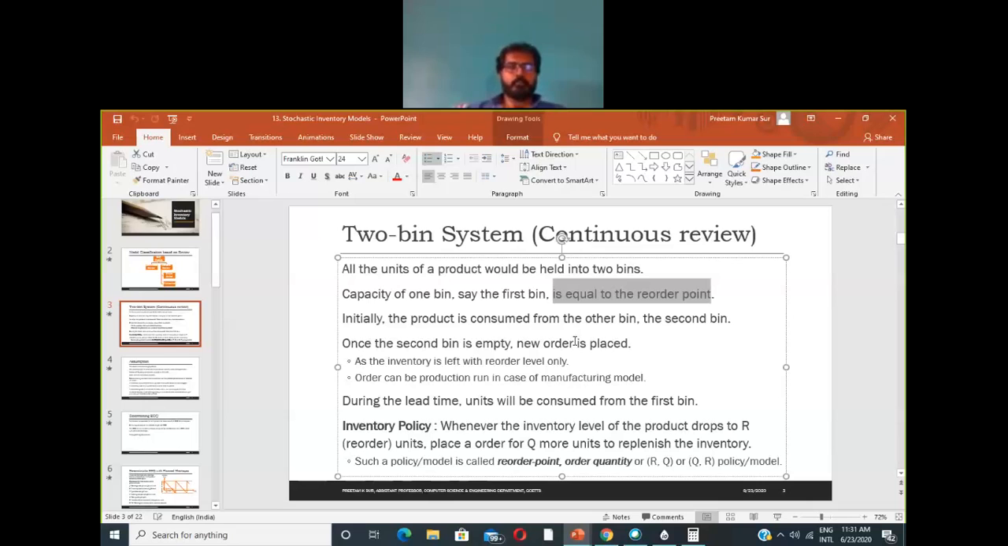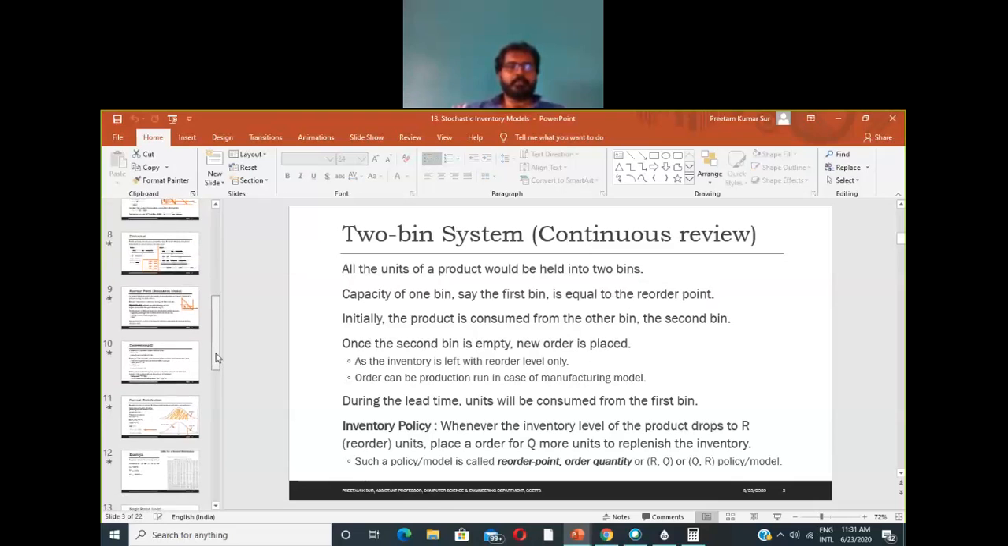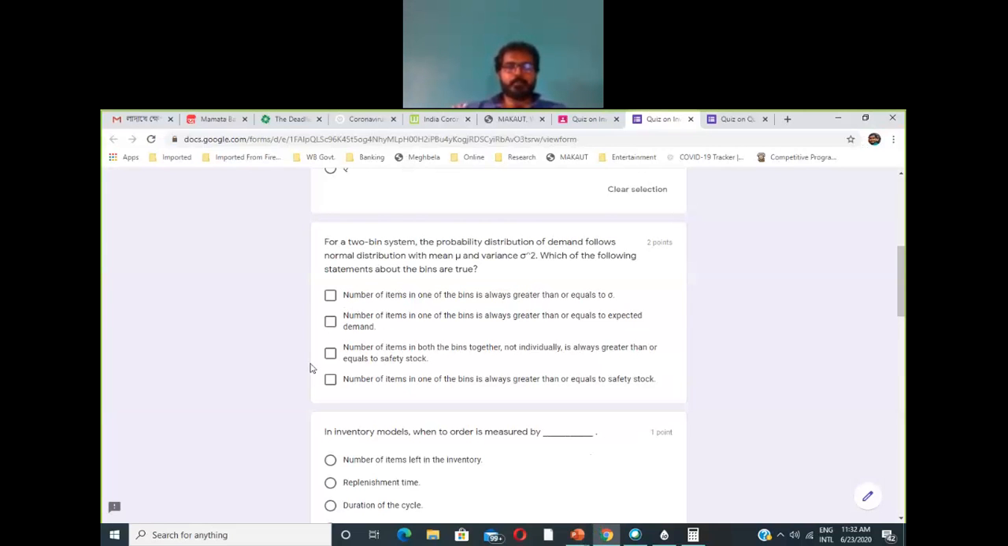Okay, so what we have in this two bin system, we can only do something deterministically with the one bin which has only the reorder point of items as its capacity, right? So the number of items in one of the bins is always greater than or equal to sigma. The number of items in one of the bins is always greater than or equal to expected demand. The number of items in both the bins together, not individually, is always greater than or equal to safety stock. The number of items in one of the bins is always greater than or equal to safety stock.